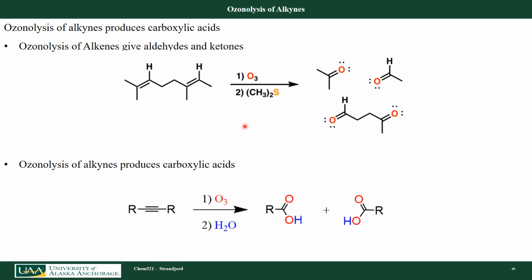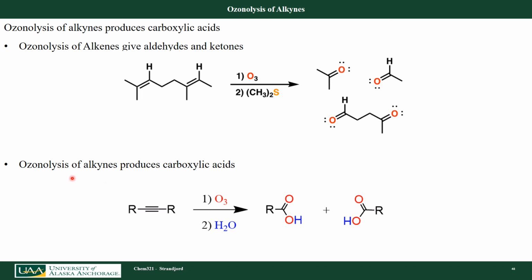We also talked about using ozone to actually cleave double bonds, and that also works for alkynes. So here, if I have this diene here, I'm actually going to cleave both of these double bonds, and then in a second step, I reduce it using this disulfide.